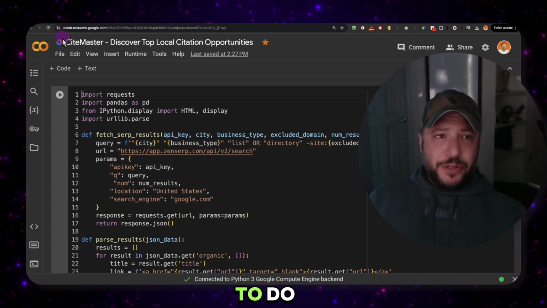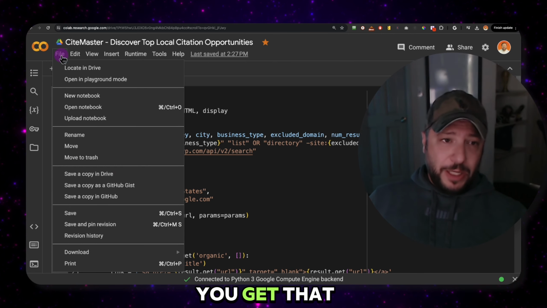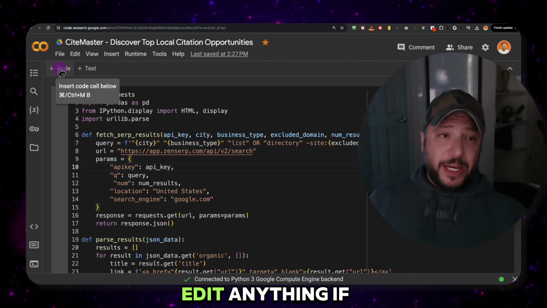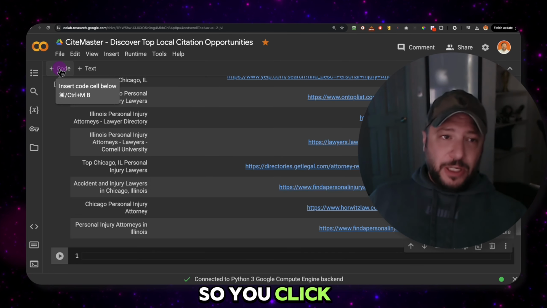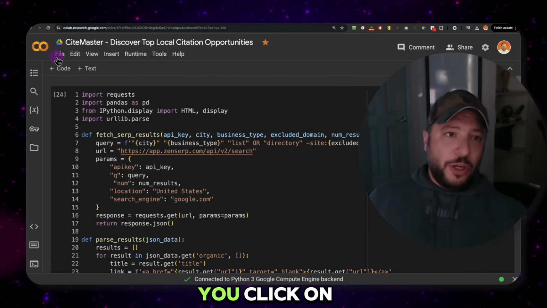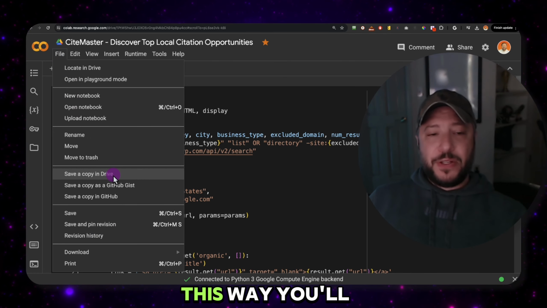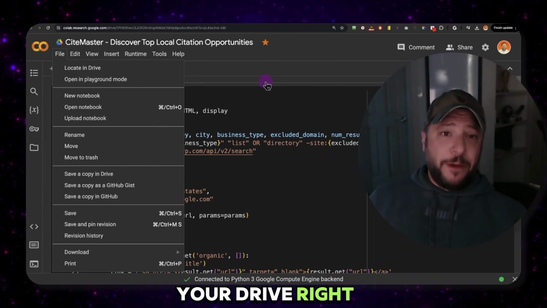And the first thing you need to do when you get to this link is click File, because you can't edit anything right here. You could run it, but you can't edit anything if you need to. So you click on File and click on Save a Copy. This way you'll have it on your drive, right?